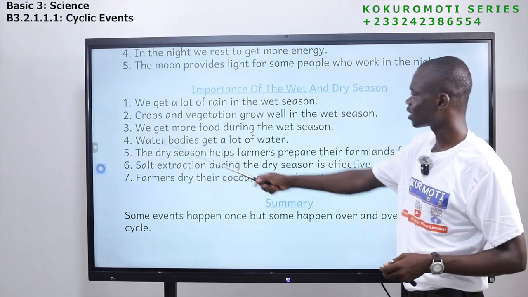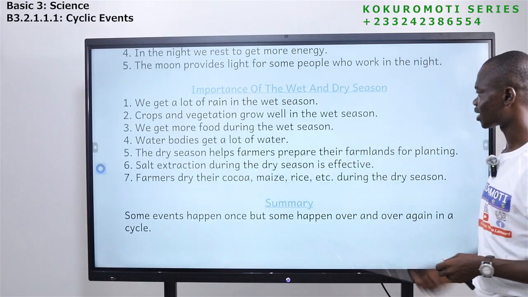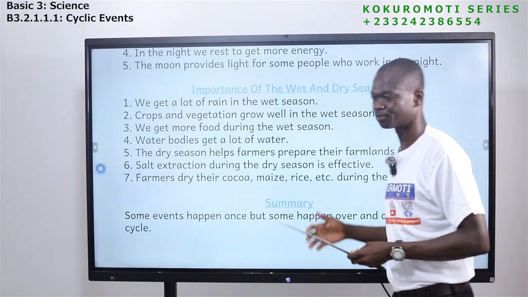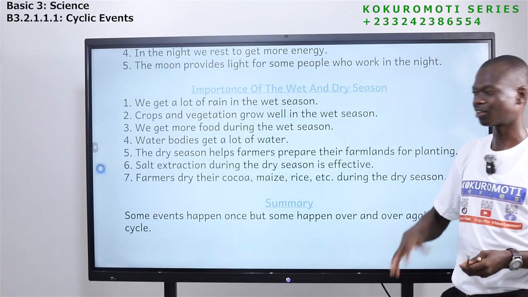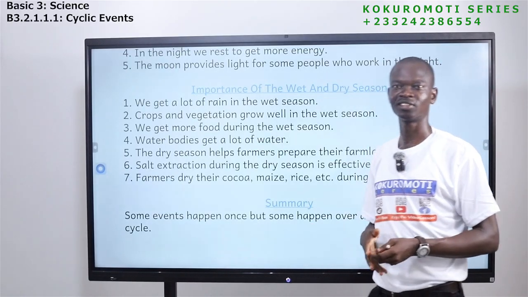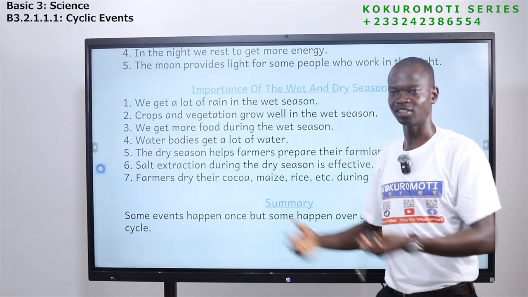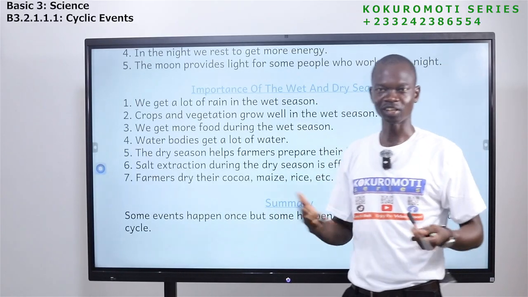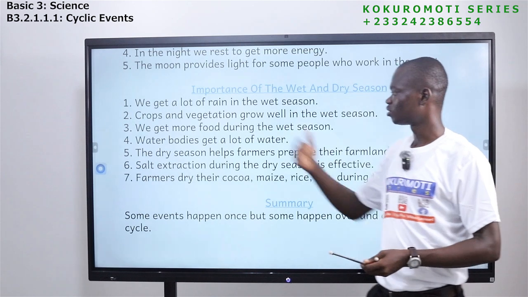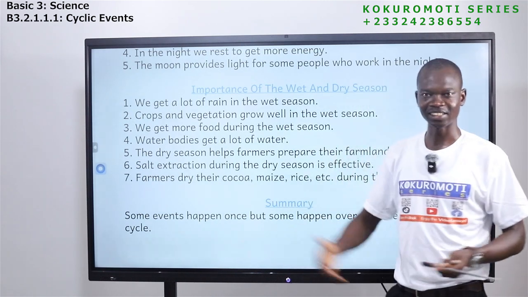The next one is that water bodies get a lot of water. So during wet season, the water bodies, all of them will be full. If you have a pond, when it rains, if you are not lucky, it will overflow. You see rivers, gutters.